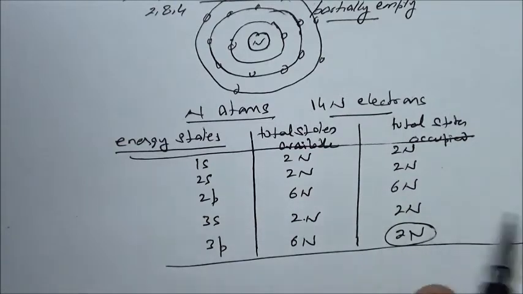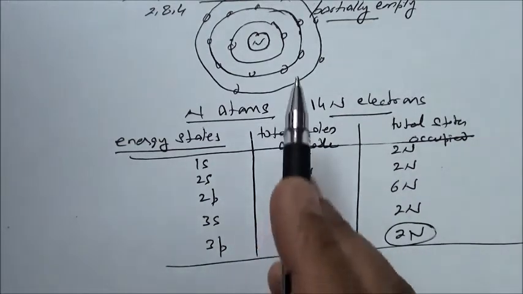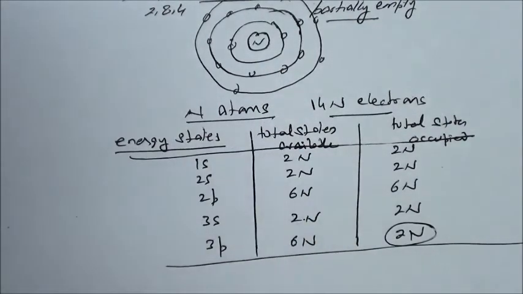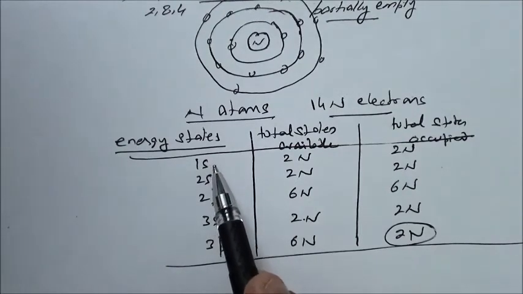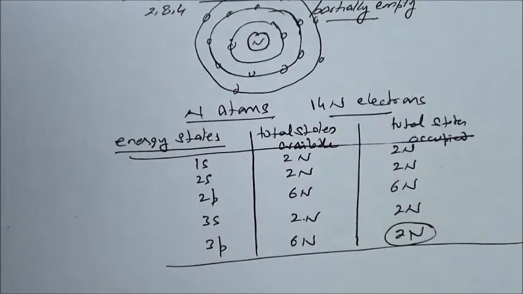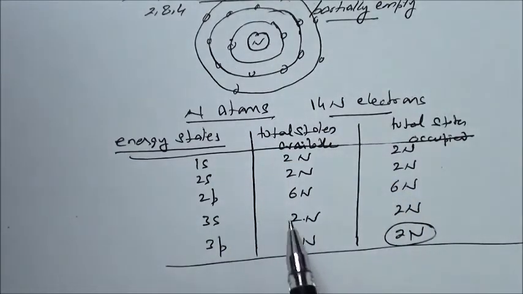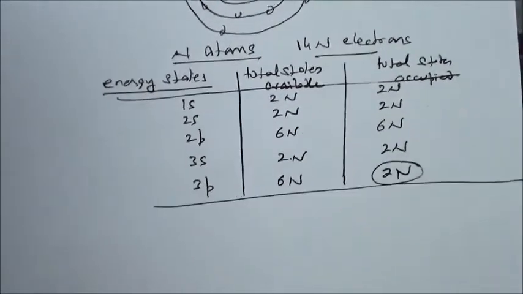Now see what happens when we have a solid. In a solid, we don't have one atom, we have a number of atoms, and there is bonding, there is interaction between the electrons of different atoms. Due to this interaction between the different atoms, the energy of these states no longer has a specific value. What happens actually? Energy of the states changes.